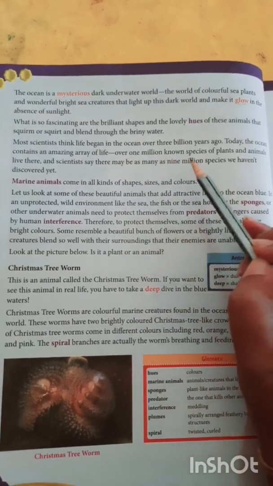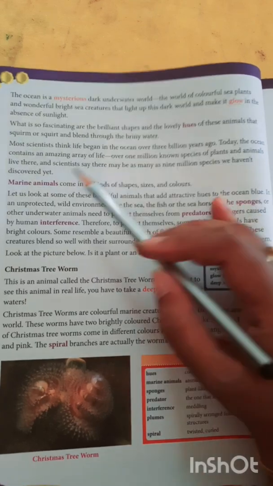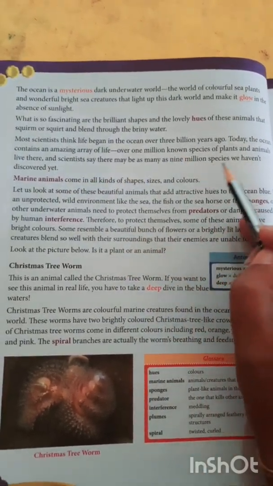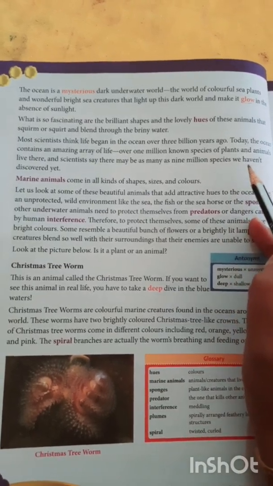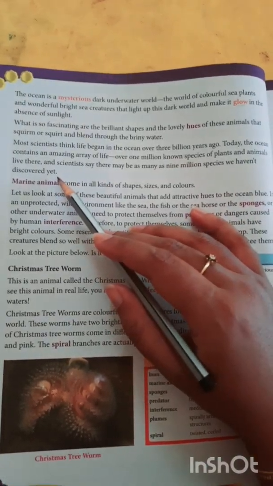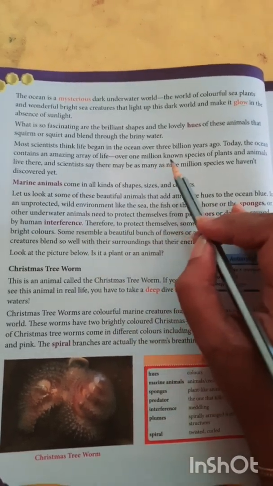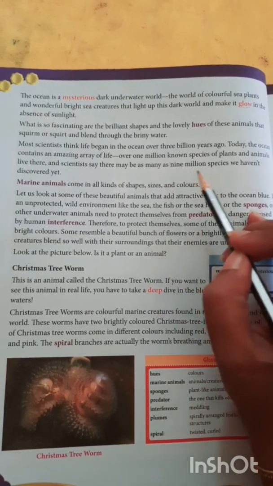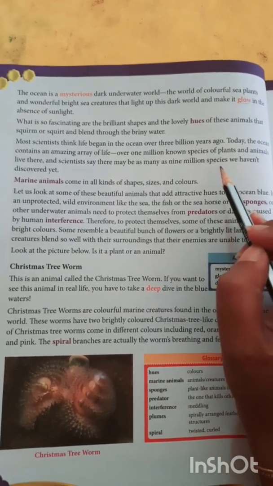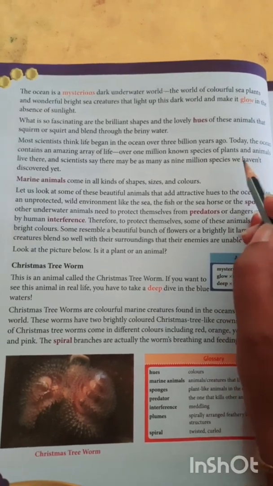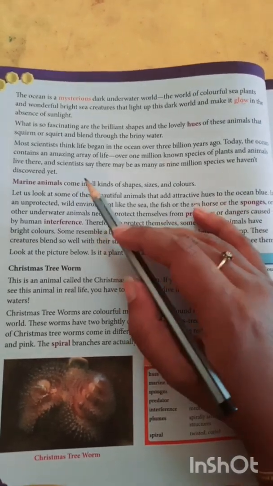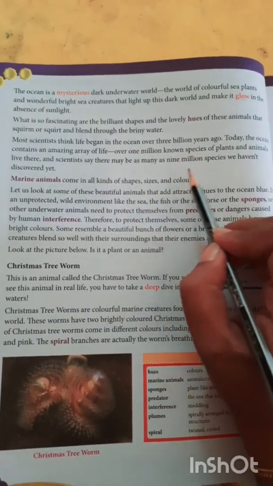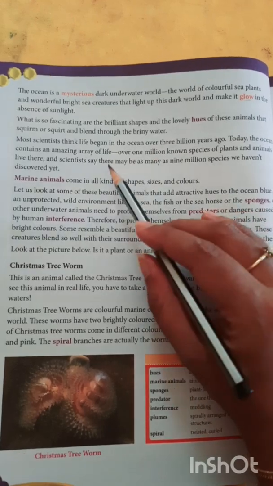Over 1 million known species of plants and animals live there, and scientists say there may be as many as 9 million species we haven't discovered yet. So only 1 million known species and 9 million unknown species live inside the ocean.